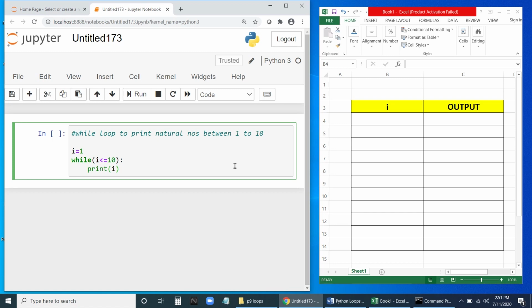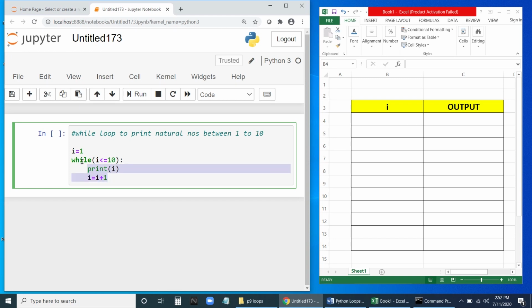Fine. Then we'll increase the value of I by 1. I equal to I plus 1. This we call the reinitialization. Okay, reinitialization. So these two are within the while loop.